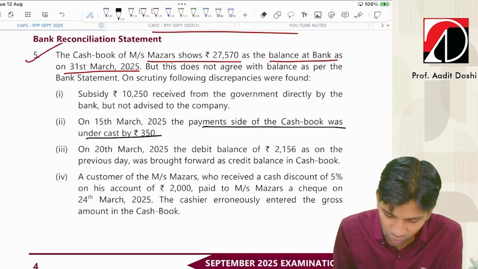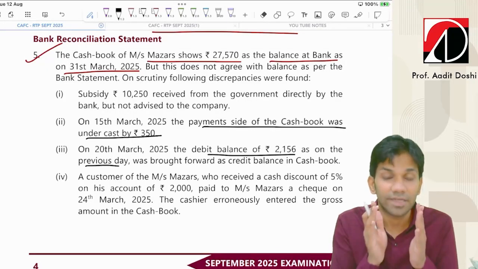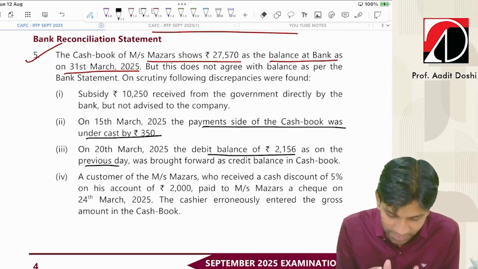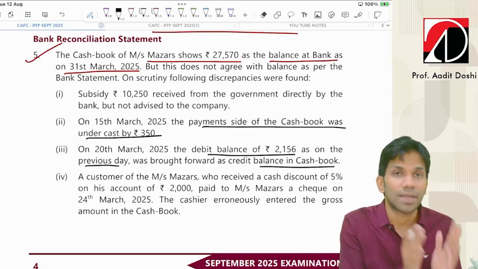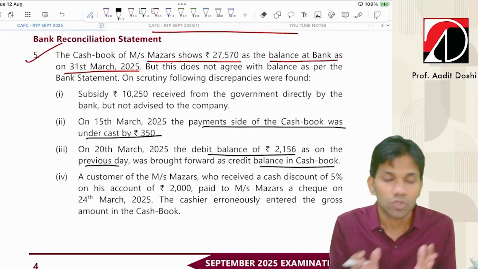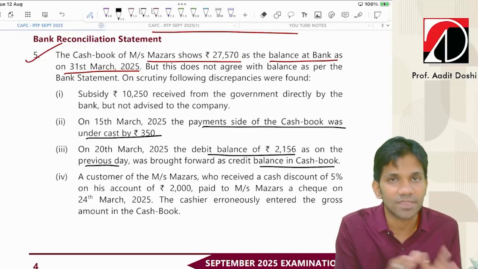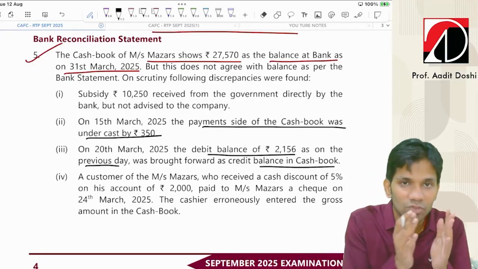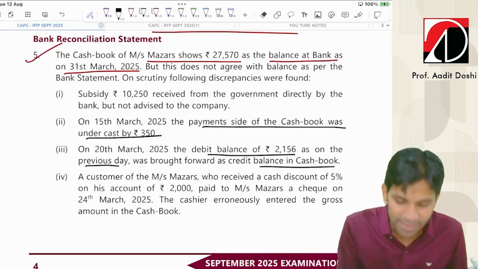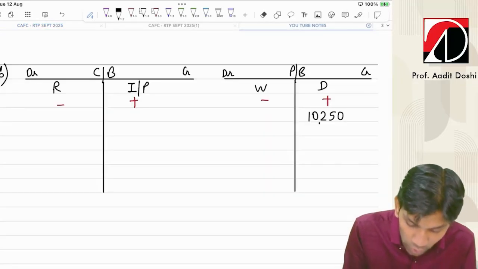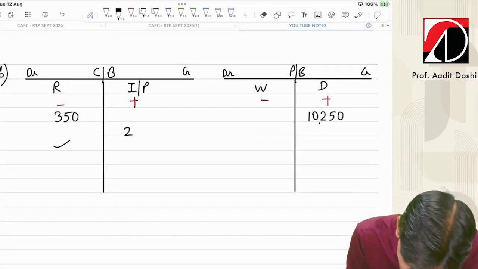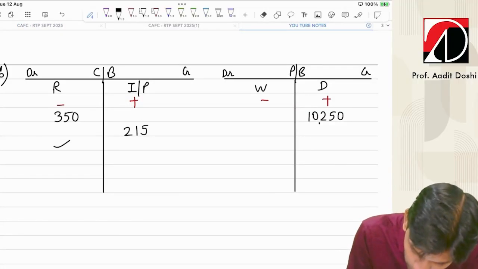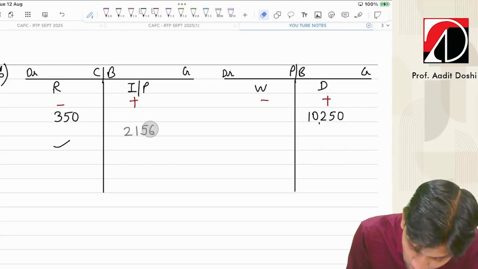On 20th March 2025, a debit balance of 2156 from the previous day was brought forward as a credit balance in the cash book. So a debit balance was wrongly shown as a credit balance. Can I say that posting on the wrong side results in double amount difference? I should have written that 2156 on the debit side, rather than writing on the debit side, I wrote on the credit side. So I should have written here, but where did I write? Here. A posting on the wrong side.